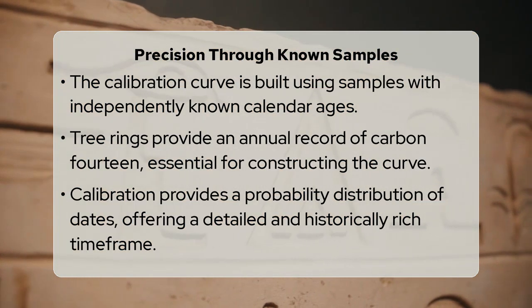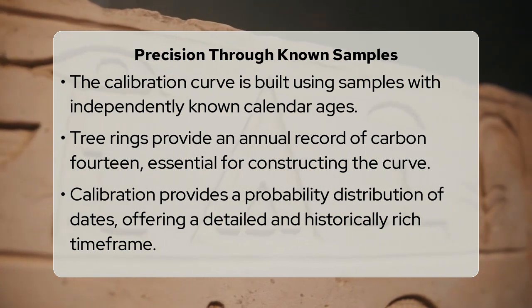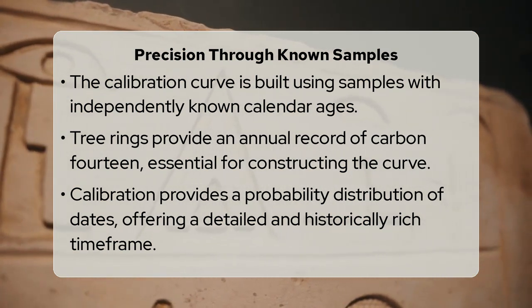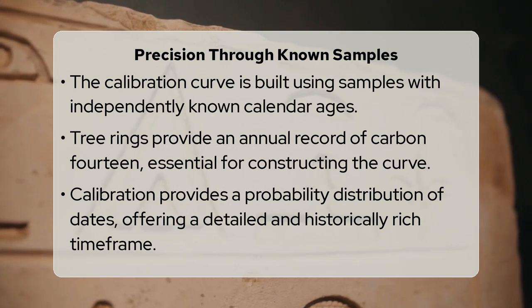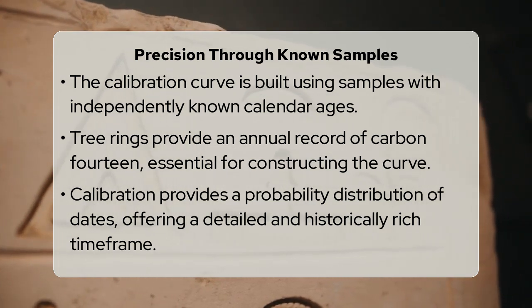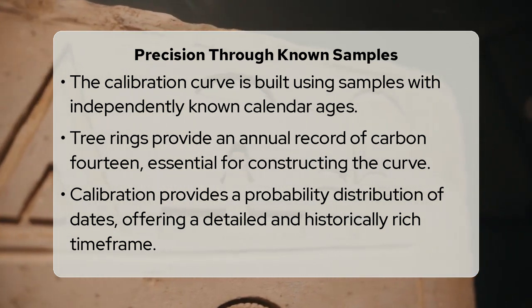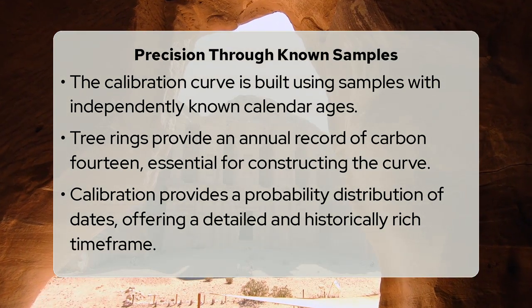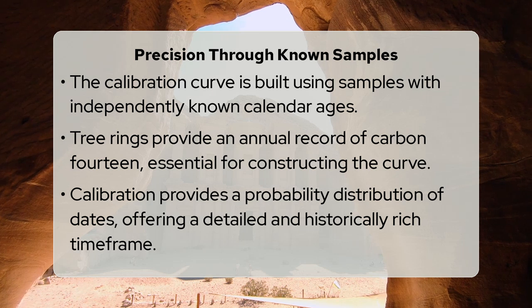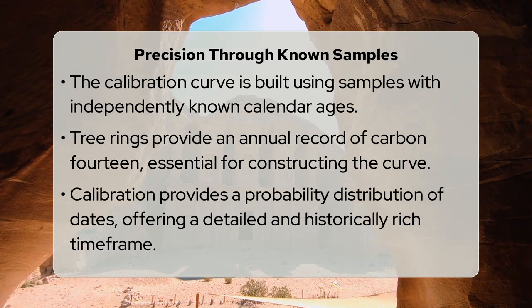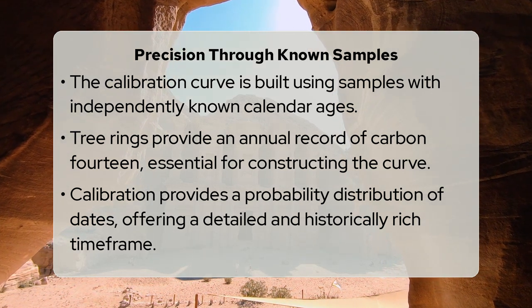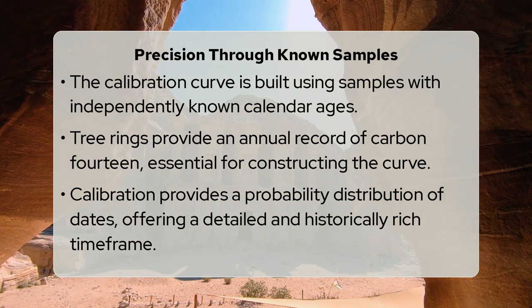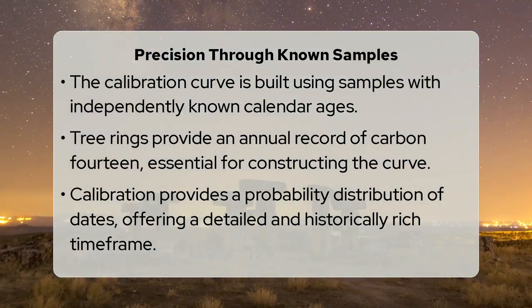Once the raw radiocarbon age is plotted, the curve's shape dictates the resulting calendar age range. Because the curve is not a straight line, a single raw radiocarbon age might intersect the curve at multiple points or span a wider section, resulting in an output of not just one date, but a probability distribution of calendar dates, indicating the likelihood of the sample originating within certain timeframes.